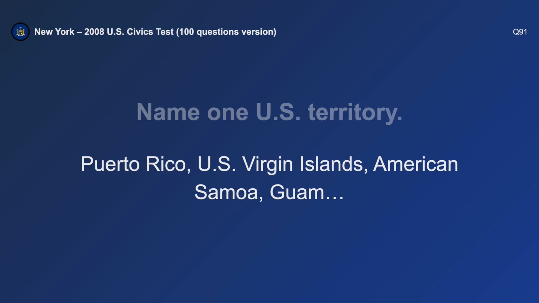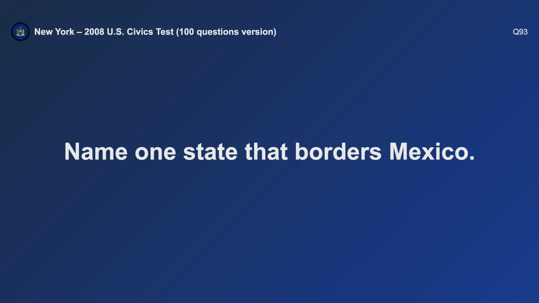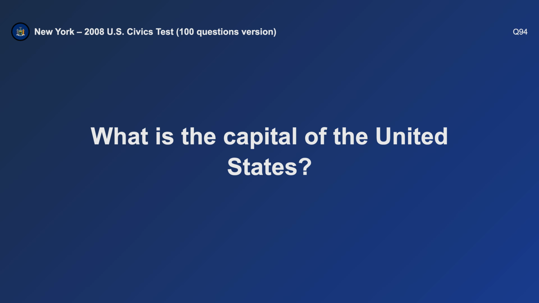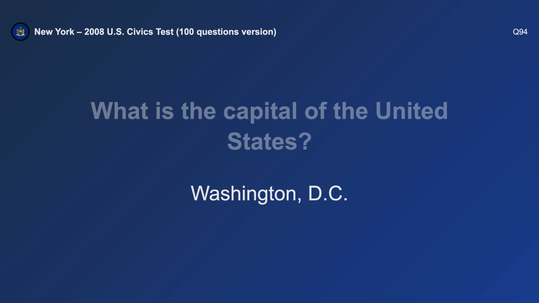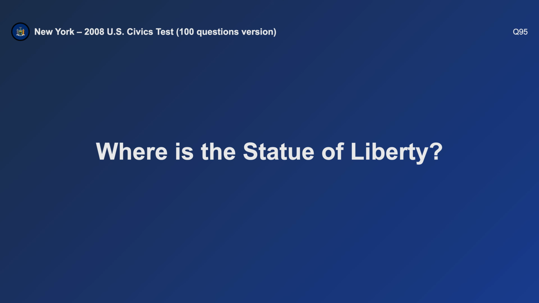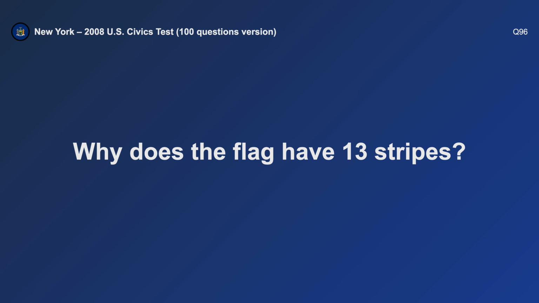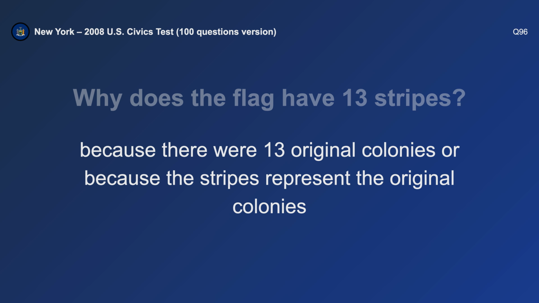Puerto Rico. Name one state that borders Canada. Washington. Name one state that borders Mexico. California. What is the capital of the United States? Washington, D.C. Where is the Statue of Liberty? New York. Why does the flag have 13 stripes? Because there were 13 original colonies.